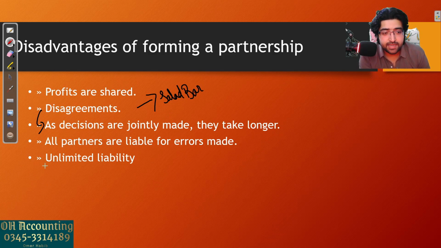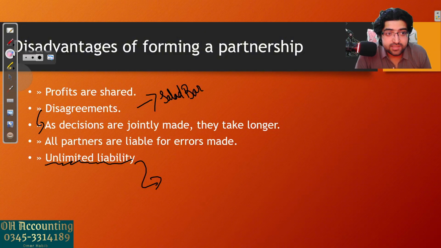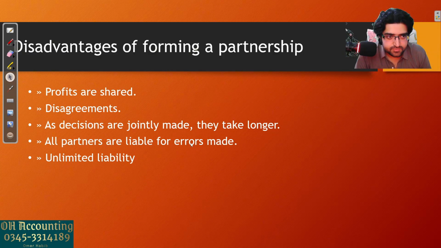And then unlimited liability, which is similar to sole trader. In a partnership business, you still have unlimited liability. I've discussed in detail what this is. This simply means that if your business fails, you sell off all your assets to pay off the loans, but then still there are some leftover loans. You will have to sell your personal property, your personal car, to pay off those loans. So that's a disadvantage of a partnership business, which is not there usually in company businesses, which we will cover later. Okay, moving on.